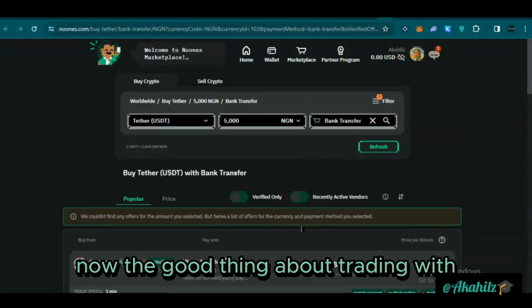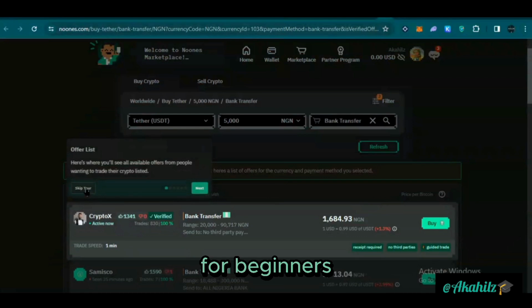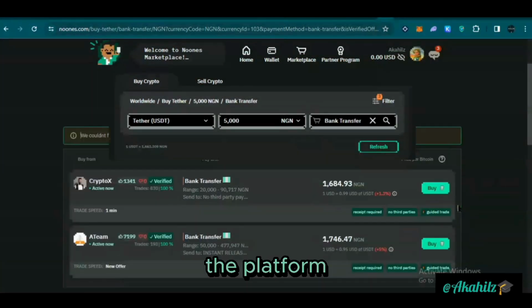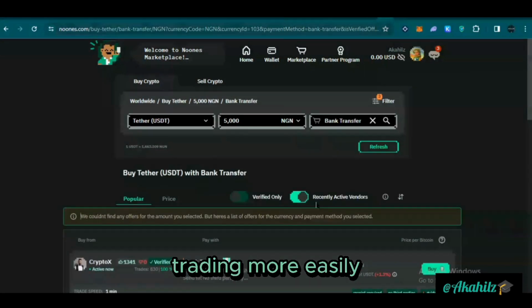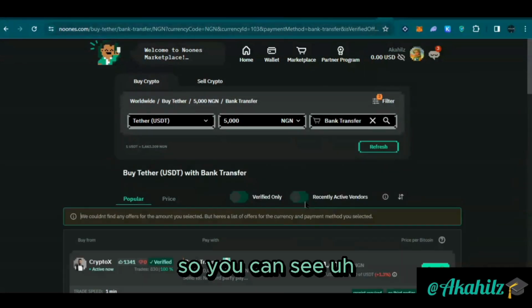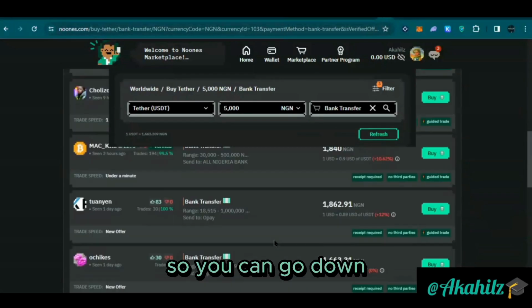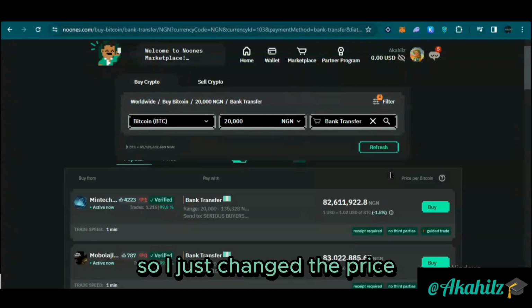Now the cool thing about trading with verified users is that for beginners, it gives you a level of confidence that they are verified from the platform and they are known already. So the chances of trading more easily will be there. So you can see recently active traders. You can see them there. So you can scroll down to see whatever you want or see the prices you want. So I just changed the price now.